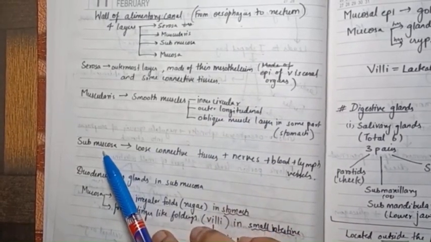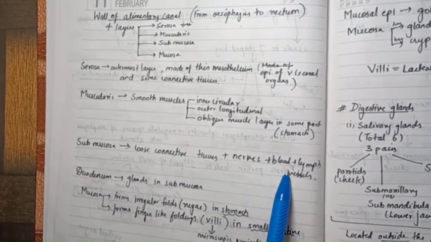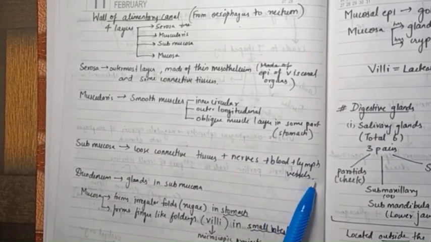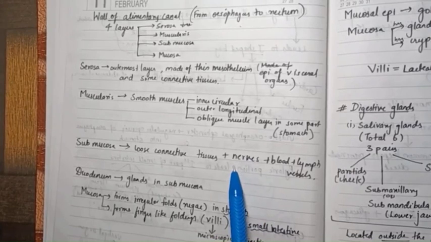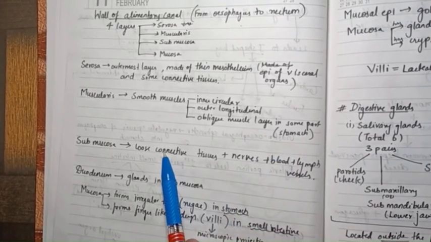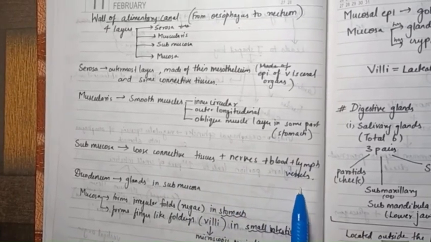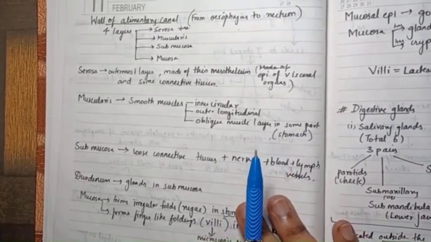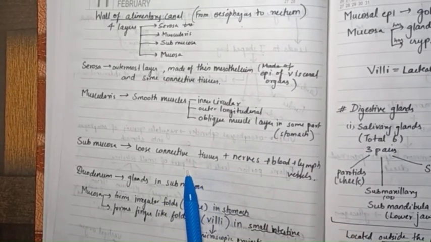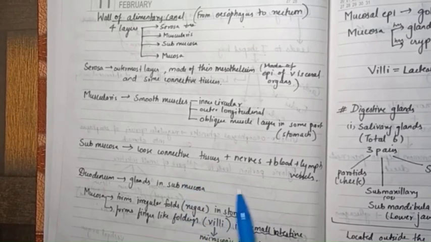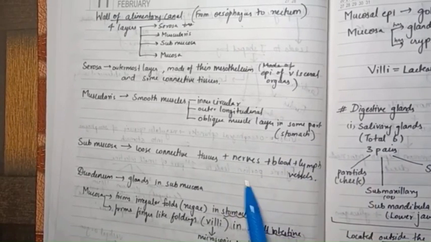Coming to submucosa, submucosa is loose connective tissue plus nerves, blood and lymph vessels. Blood, lymph vessels and all we will be learning in the upcoming chapters. There is a separate chapter for that called circulation. Actually this is the basic chapter, right? So connective tissue, adipose, areolar and all we learn in the structural organization chapter, and nerves and all we have a separate neural chapter for that itself.